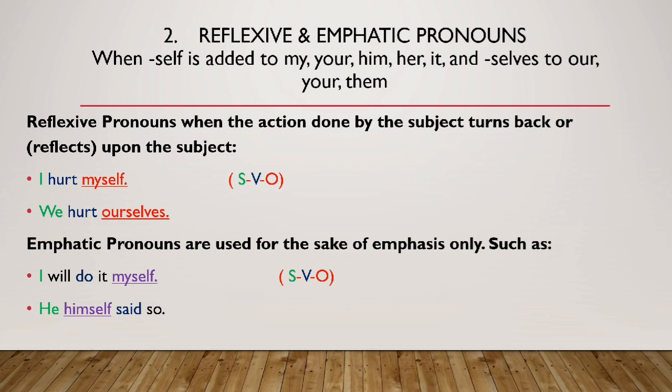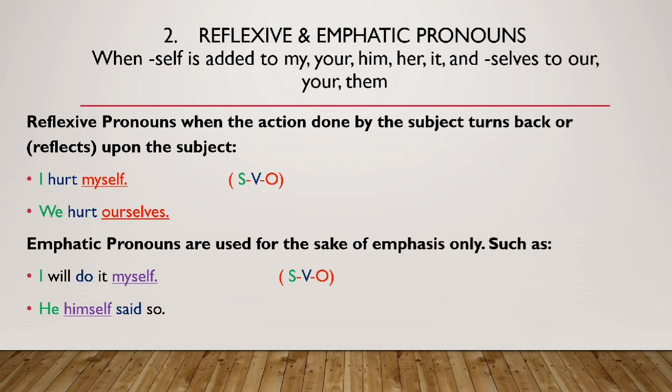Their use in a sentence makes them reflexive or emphatic. Reflexive pronouns are used when the action is done by the subject and it turns back or reflects upon the subject. Have a look at my colored SVO, that is subject, verb and object. I have written the subject in green, verb in blue and object in red. Note once again that when the subject is the doer of the action and the action is being done on himself, the pronoun that we are using is known as a reflexive pronoun.